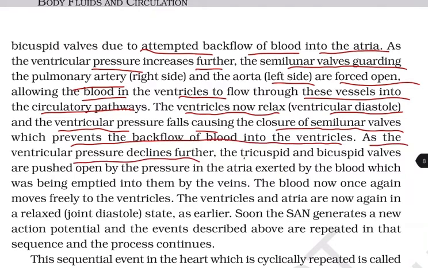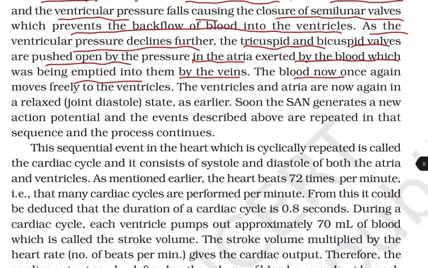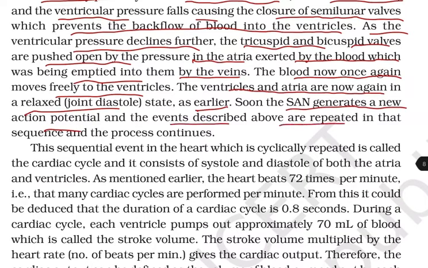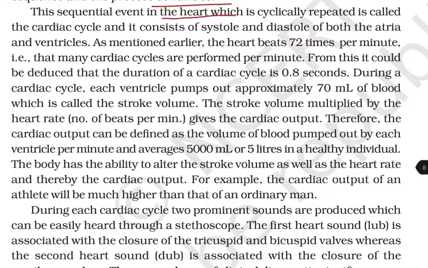As the ventricular pressure declines further, the tricuspid and the bicuspid valves are pushed open by the pressure of the atria exerted by the blood which was being emptied into them by the veins. The blood now once again moves freely to the ventricles, and the ventricles and the atria are now again in a relaxed, that is joint diastole state as earlier. Soon the SA node generates a new action potential, and the events described above are repeated in the sequence, and the process continues. The sequential events in the heart which are cyclically repeated are called the cardiac cycle, and it consists of systole and the diastole of both the atria and the ventricles.